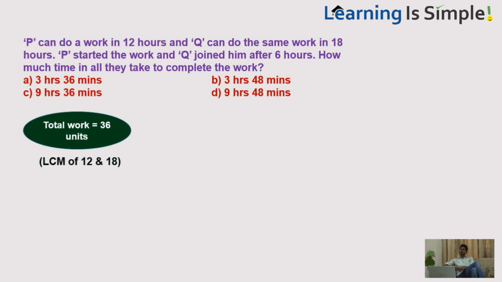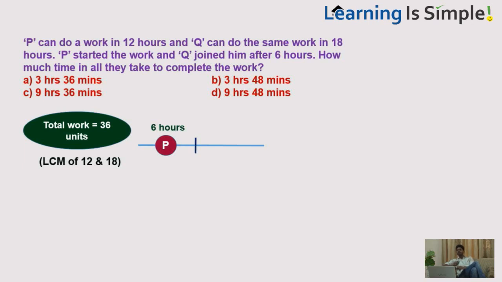Now, P can do 3 units per hour, and Q can do 2 units per hour. But they have not started the work together. Go through the question. P started the work and Q joined him after 6 hours. That means for the first 6 hours, P is working alone.